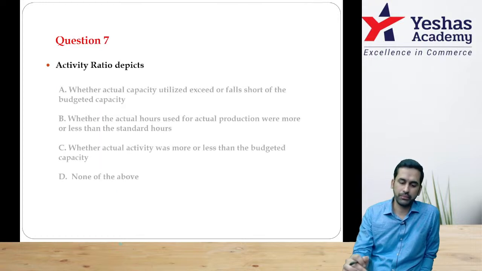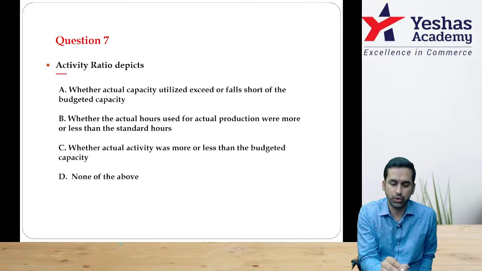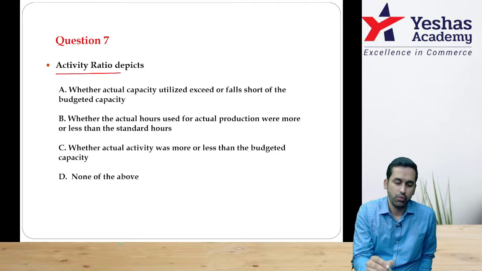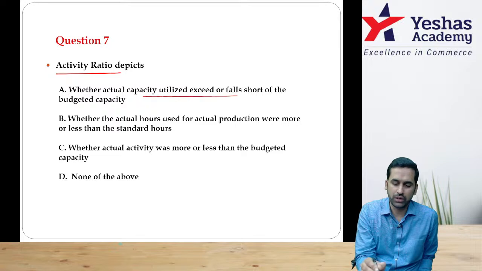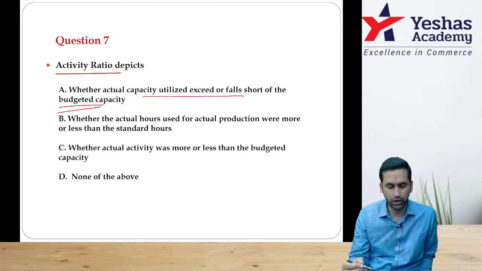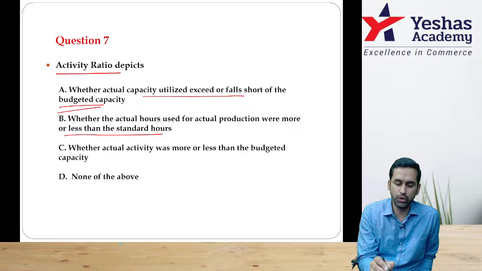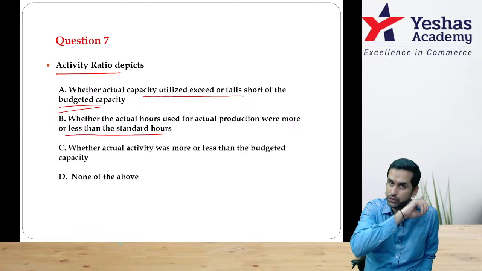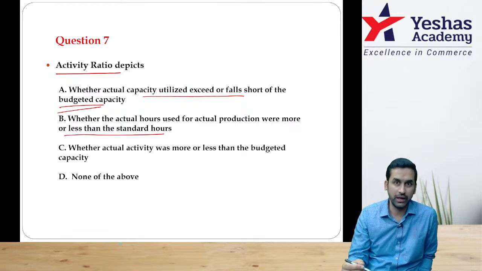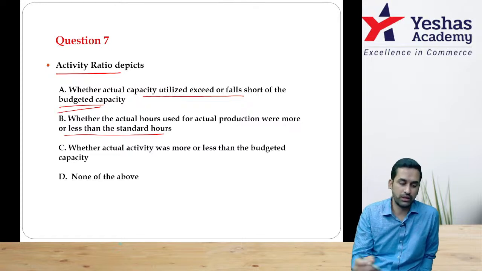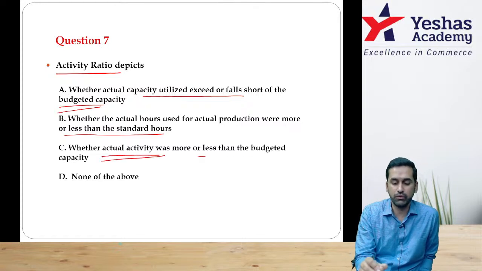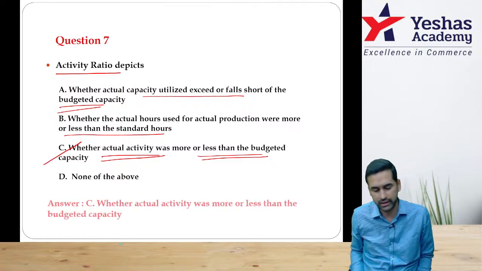Question number 7. Activity ratio depicts whether actual capacity utilized exceeds or falls short of budgeted capacity. This is not correct, this is not the activity ratio. Whether the actual hours used for actual production is more than standard. This was the previous to previous sum question. Yeah, efficiency, speed. Third, whether the actual activity was more than the budgeted activity. This is the correct answer.